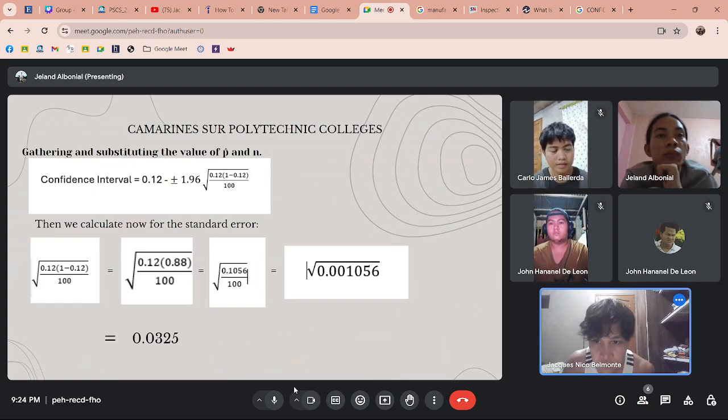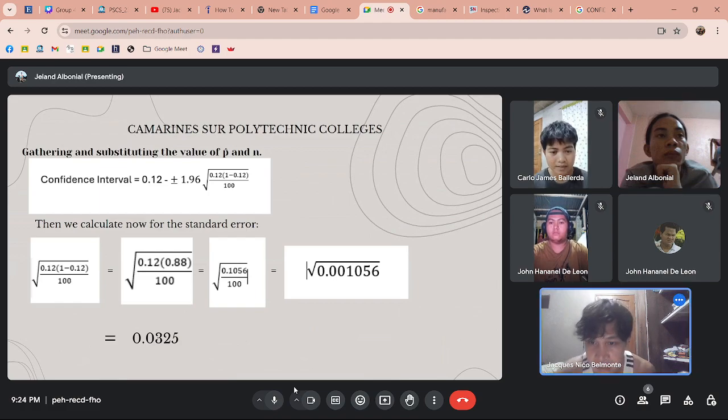Then we calculate now for the standard error. First, we need to implement the PEMDAS method. You need to tackle first the inside of the parentheses. So 1 minus 0.12 is equal to 0.88.